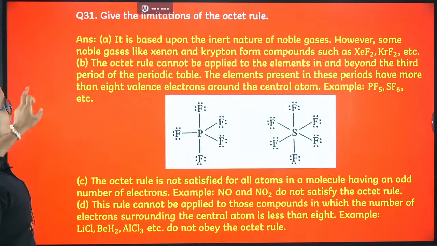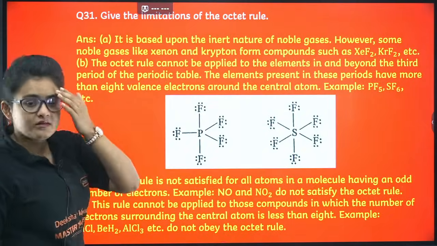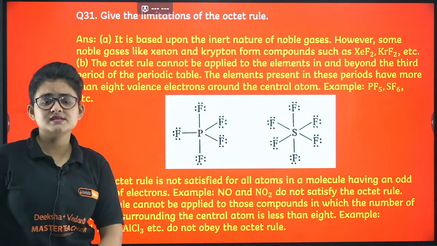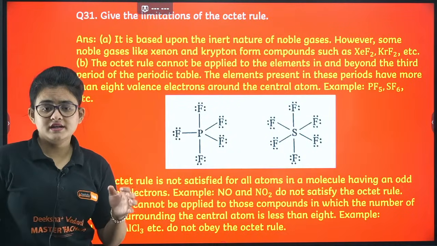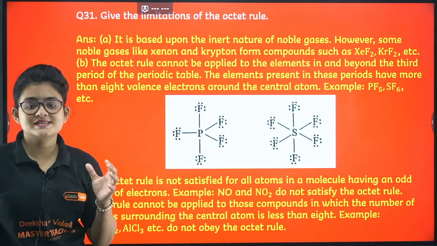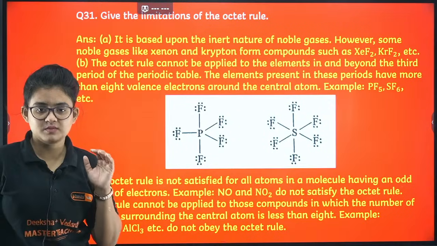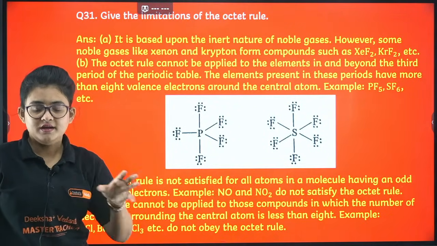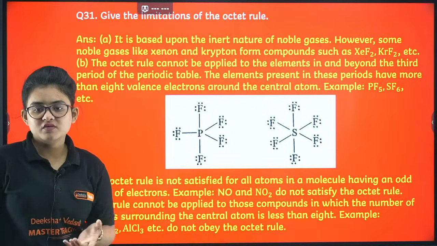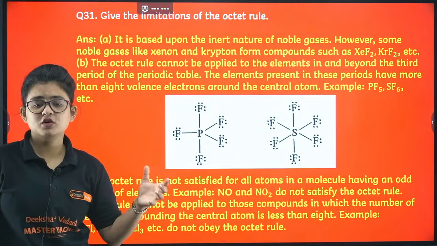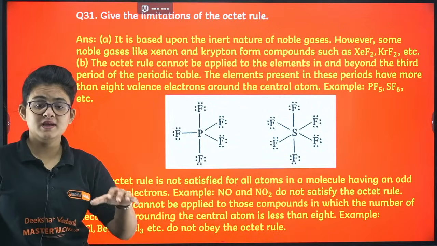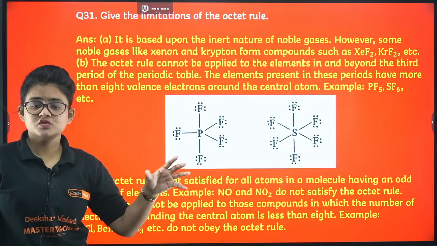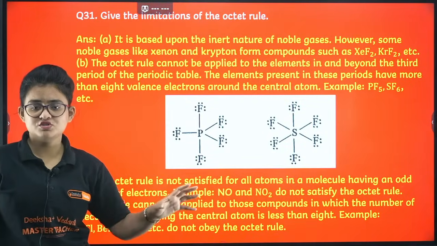Limitations of the octet rule, you can see here. First is some cases not necessarily octet, meaning the outermost orbital is getting 8 electrons, right? That is the main motto of the octet rule. But in some cases, like PF5 and SF6 molecules, we see the valence orbital contains more than 8 electrons. Those are the exceptions.